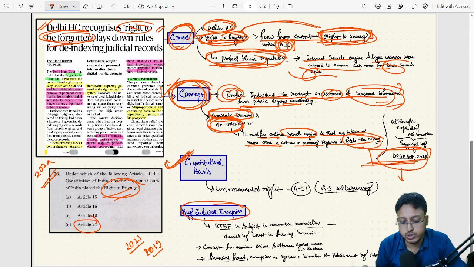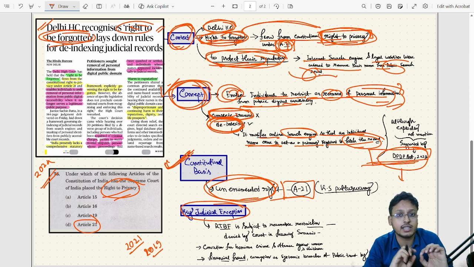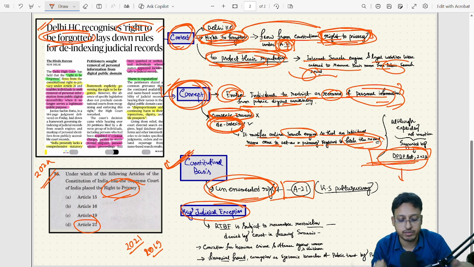Now come to the constitutional basis. This is an unenumerated right. Till now it is not there in the Constitution. The right to be forgotten you will not find in the Constitution verbatim. It's an unenumerated right, but it's considered part of Article 21, because in the Puttaswamy case Article 21 was broadened in scope by including the right to privacy.